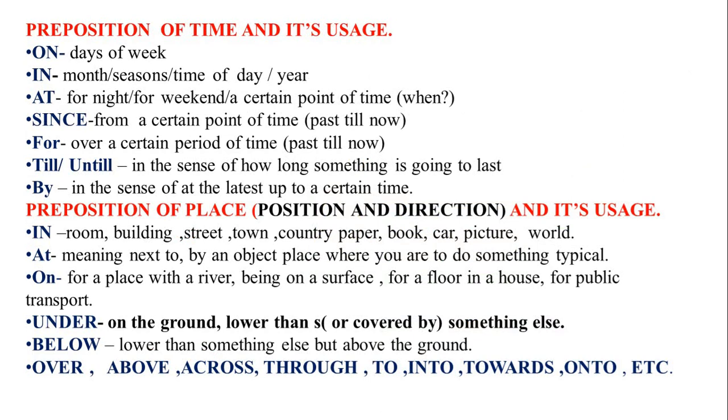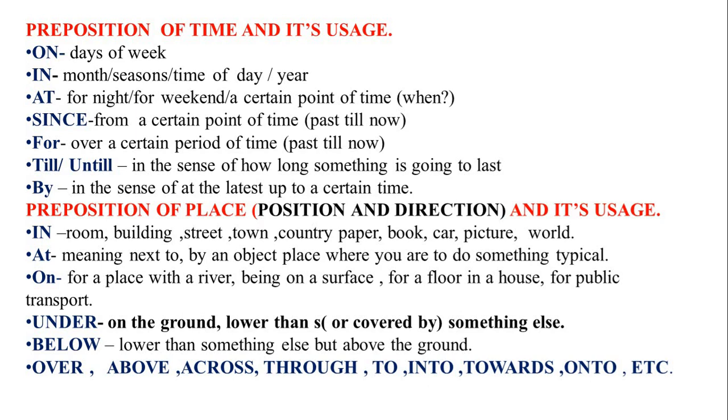Students, the following table contains rules for some of the most frequently used prepositions in English. You can see number 1 is on, for days of the week. In, for months, seasons, time of day, year. At, for night, for weekend, a certain point of time.